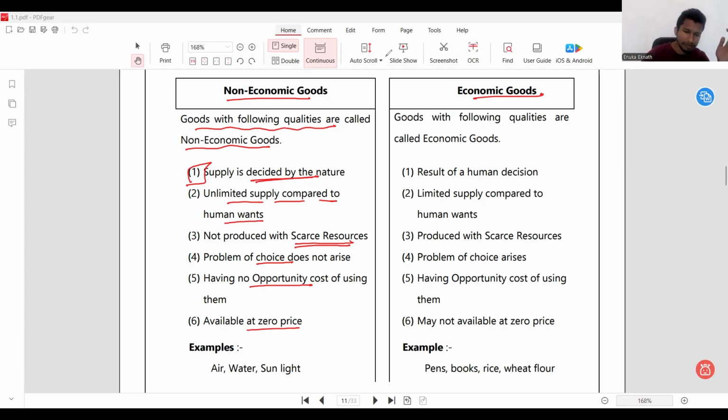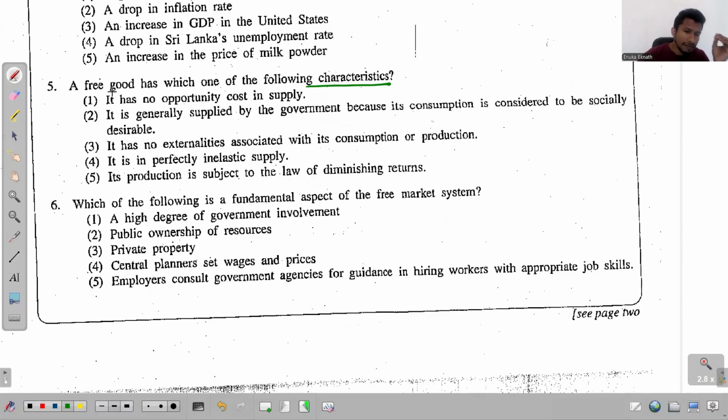Now come to the question. It says, a free good has which one of the following characteristics? I hope that you all remember the list. The first one, it has no opportunity cost in supply. 100% true, because I told you they are in abundance. When the supply is available, the supply is unlimited. So you don't need to make choices, and if you don't make choices, then there's no opportunity cost. So this is true. But we will go through the other options as well.